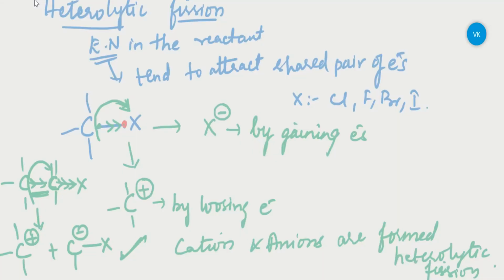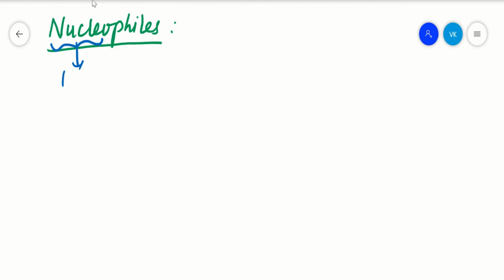Now we'll see what other intermediates are involved in our reactions. The most important things that are involved in our reactions are nucleophiles. What do you mean by nucleophiles? Nucleo itself means nucleus, and phile means loving.